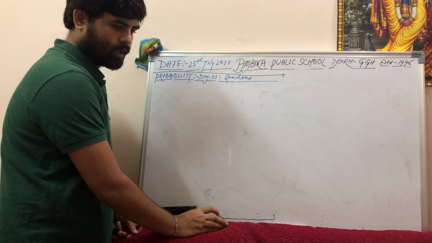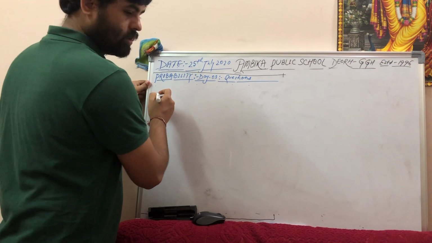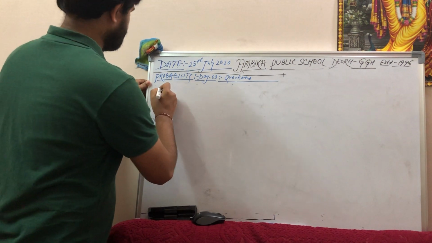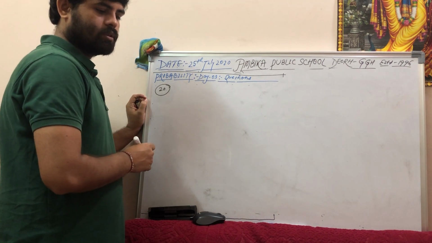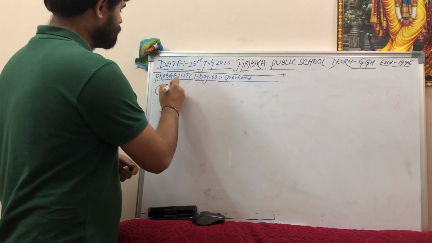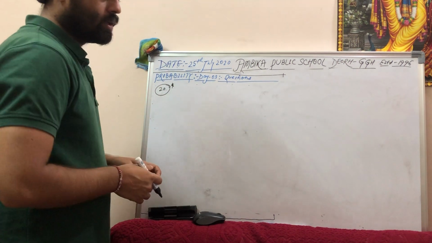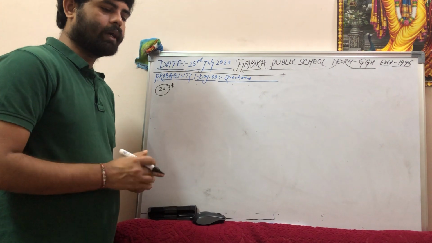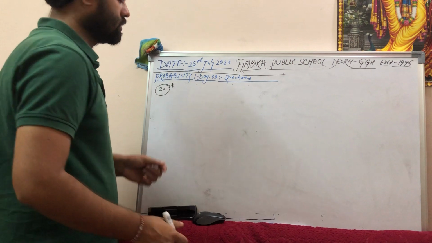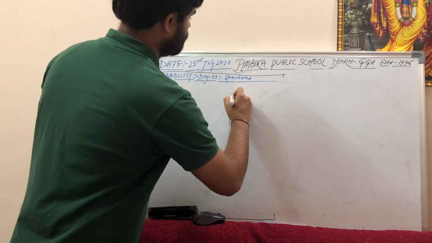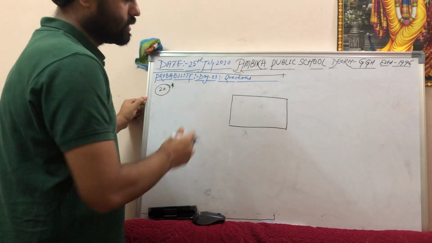So here I am taking question number 20 of your exercise, okay? A star mark is put there, which means it is important for your exam, but the question is very easy. Just understand. Suppose you drop a die at random on the rectangular region shown in figure 15.6. So this is the figure given. This is the rectangle, right?